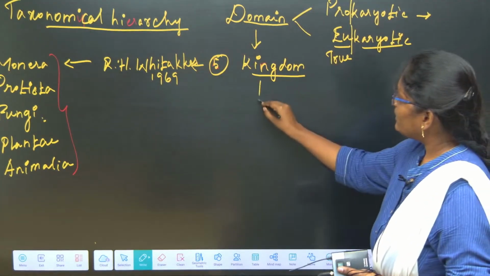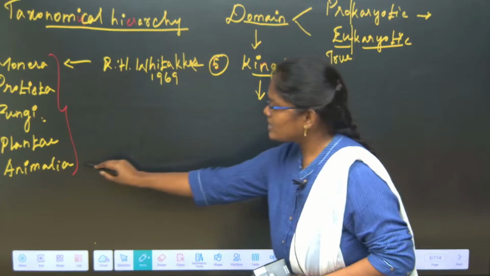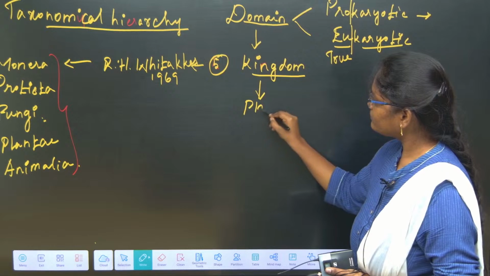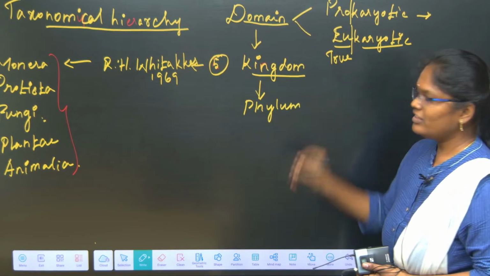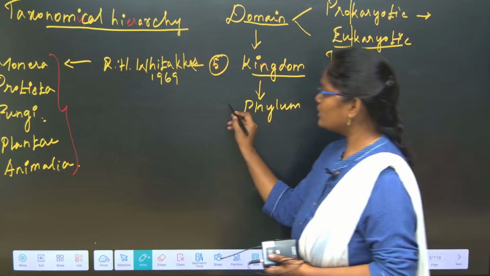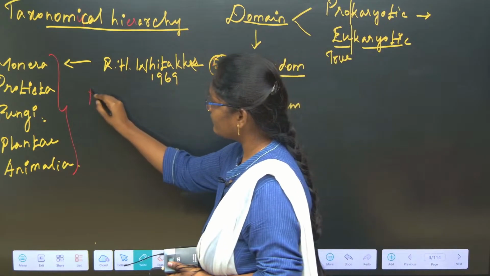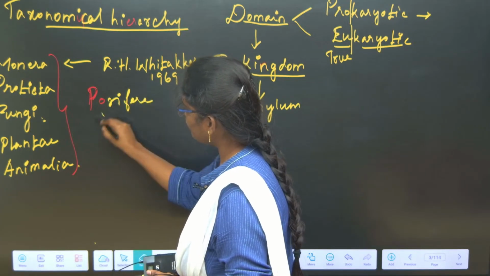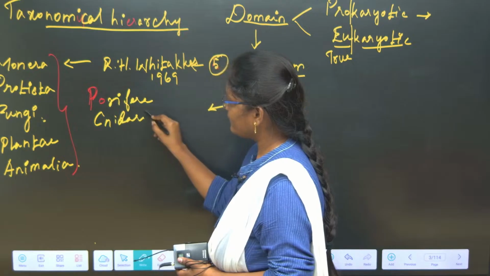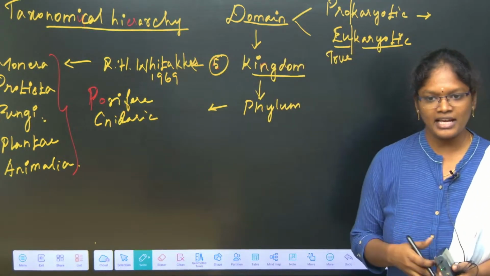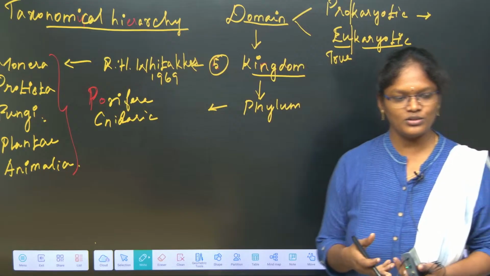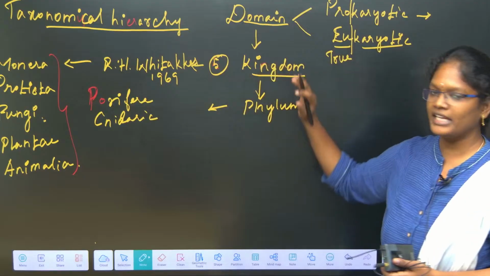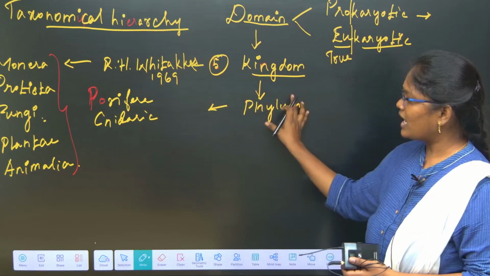So in one kingdom, say for example the animal kingdom, in one kingdom we have many phylum. Okay, so in animal kingdom what are all the phylums we have? Porifera, Cnidaria, Ctenophora, Platyhelminthes, Aschelminthes, Annelida, Arthropoda, Mollusca, Echinodermata, Chordata. So these are all the phylums coming under the animal kingdom. So one kingdom has many phylum.